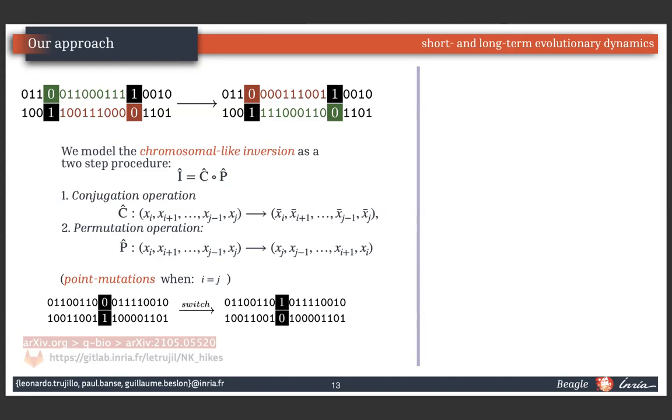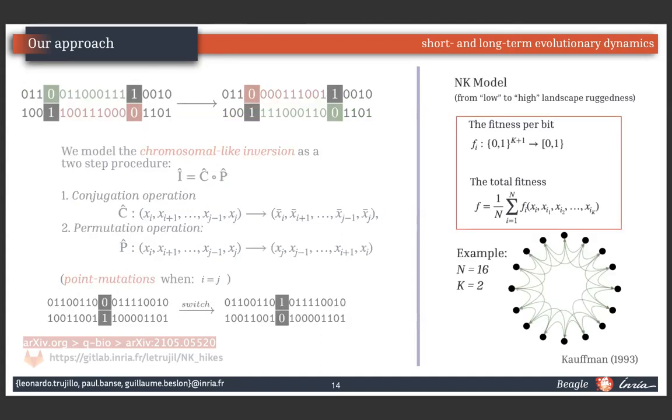And of course, we need a fitness landscape. And for that, a well-known model to simulate artificial molecular evolution is the Kauffman NK fitness landscape model, where besides the genome length N, there is a parameter K, which describes the epistatic interaction between the sites in the genome and the contribution of each component to the total fitness, which depends on its own value as well as the value of K other sites.